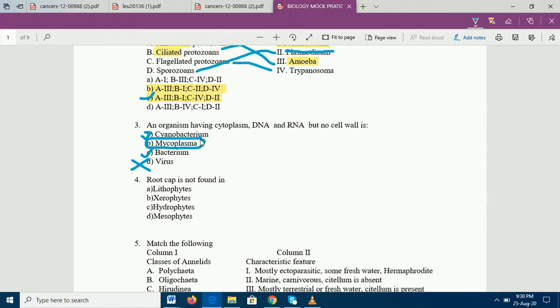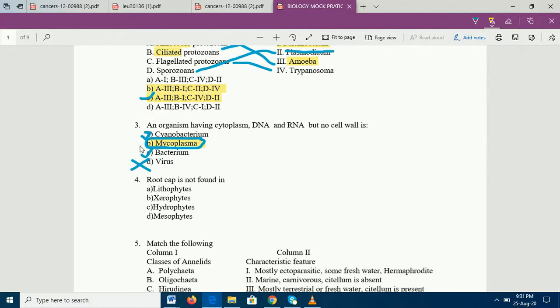We all know that bacteria are the smallest organisms, and Mycoplasma is the smallest of all the bacteria, which is also called pleuropneumonia-like organism, which is only 0.1 to 0.3 microns in size. And this is also called PPLO, which has no cell wall. So here, the answer for the third question is B, Mycoplasma.